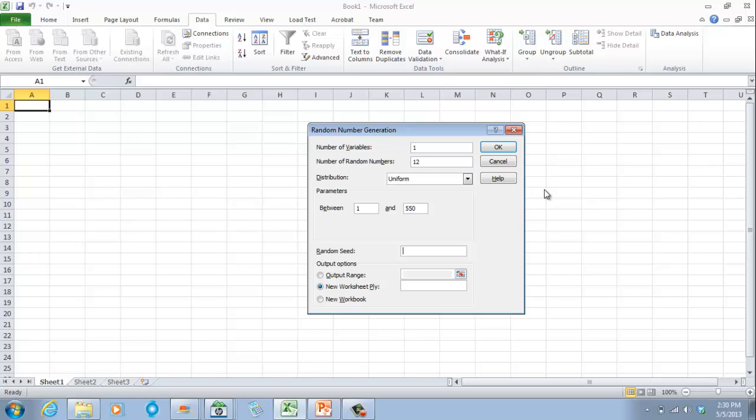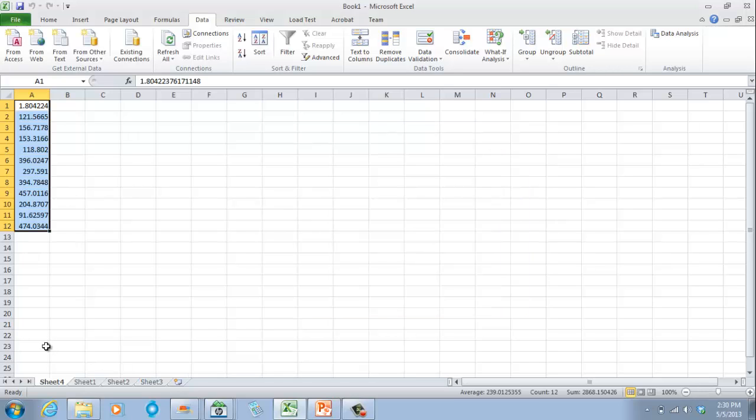Any number that is not 0, like an initialization point, right? An initialization point. You can put any number that is not 0. I can put 3. Okay. Then we want it on a new worksheet, so it's probably going to come up in sheet 4. We have sheet 1, sheet 2, sheet 3. We're doing this on sheet 1, but our results will come up on sheet 4. And then you click OK.